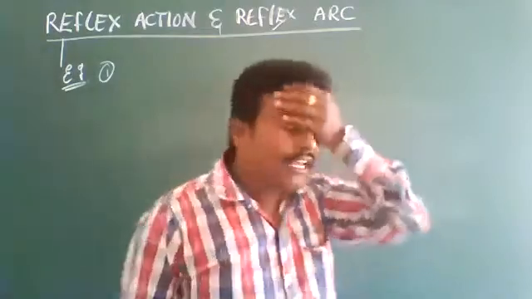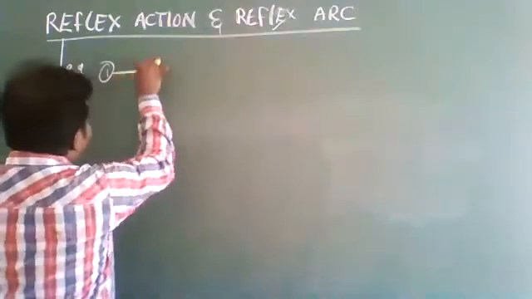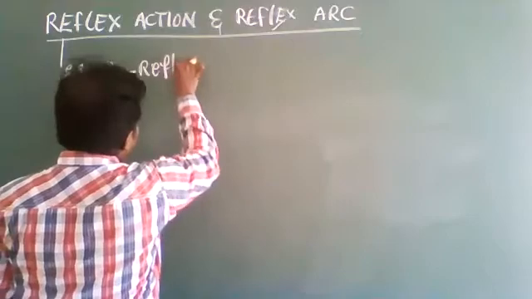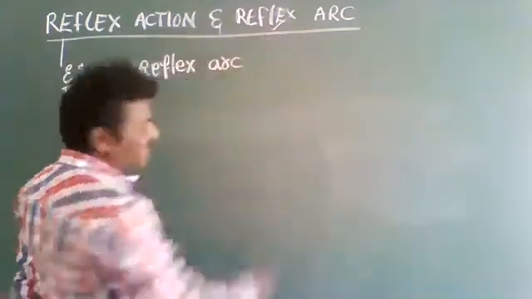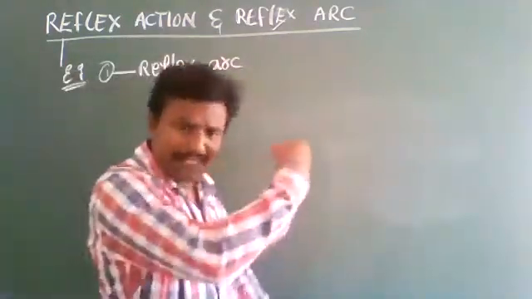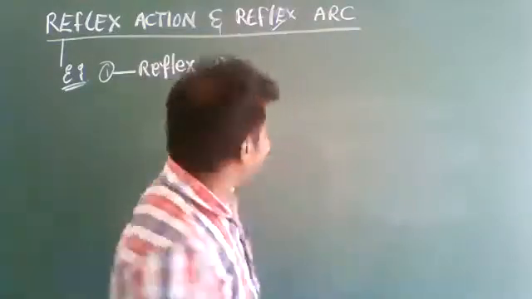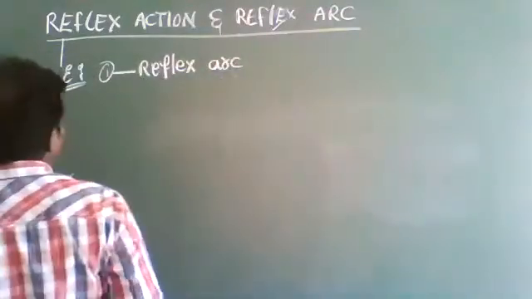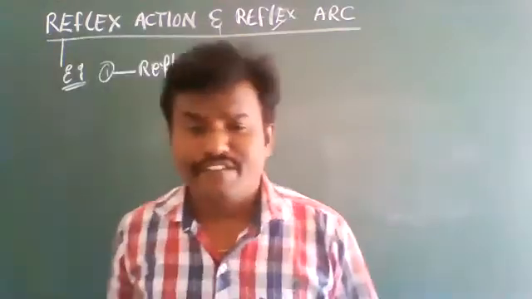Okay, so see here, reflex arc. The reflex arc consists of various parts, mainly 5 parts.